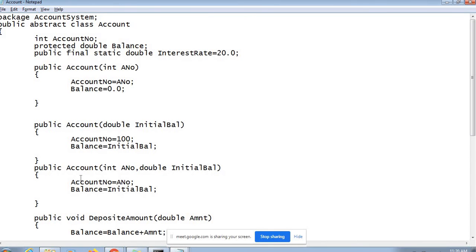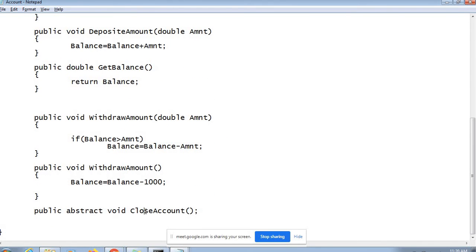So now it's your responsibility, it is telling the child class, to provide this implementation. Close account is one of the very important capabilities to have in any account, a mandatory process which every account should support. So it becomes mandatory for you to provide its implementation, and that is what we want also.